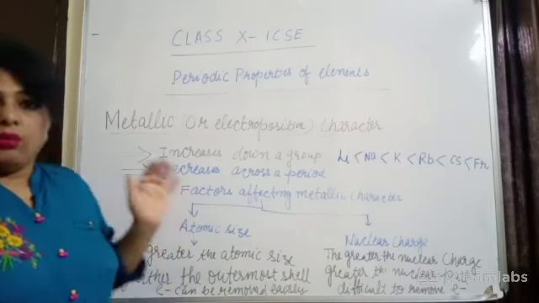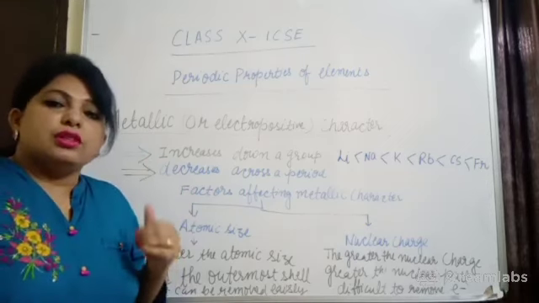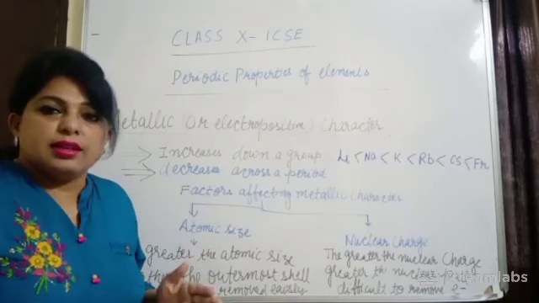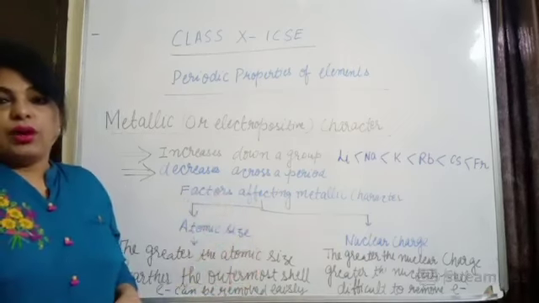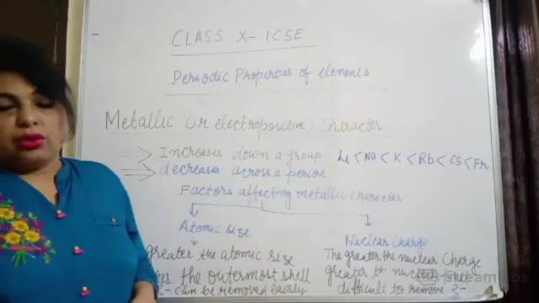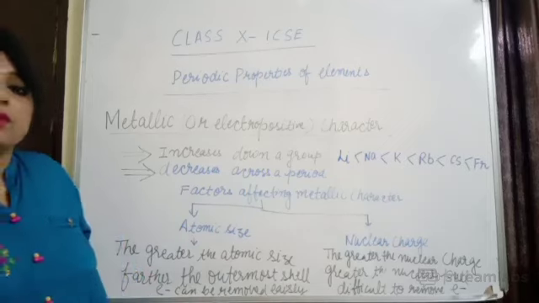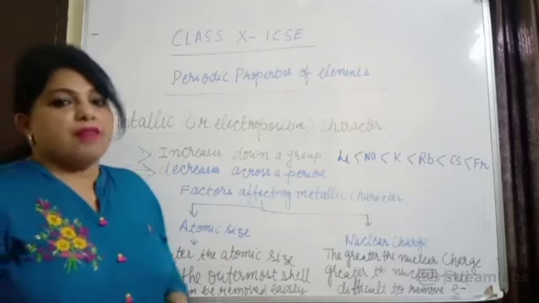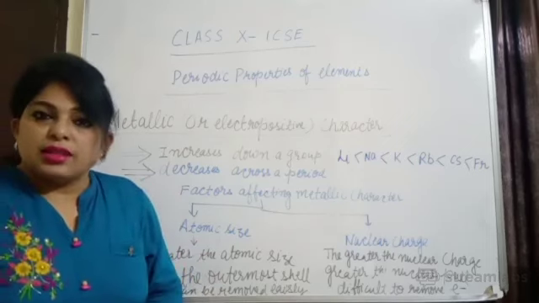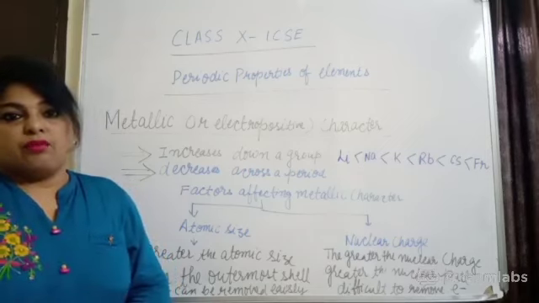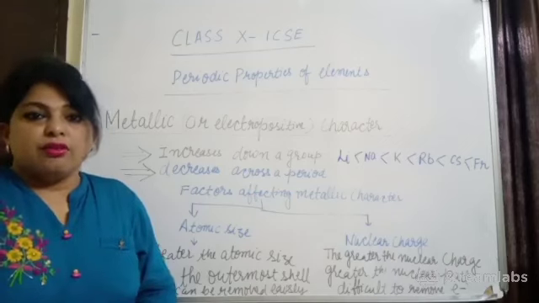Now, what is metallic character? I told you, whenever you see any metal, there will be either one, two or three valence electrons. So what is the problem with 1, 2, 3 valence electrons? The problem is there are not 8 electrons. If any metal wants to become stable, it has to have 8 electrons in the valence shell. So what kind of elements are known as stable elements? Noble gases. And why noble gases? Because they have 8 valence electrons in the valence shell.